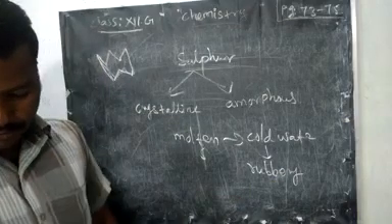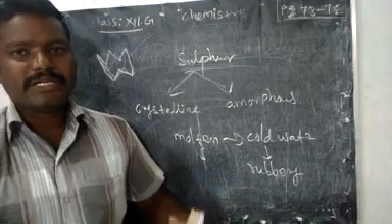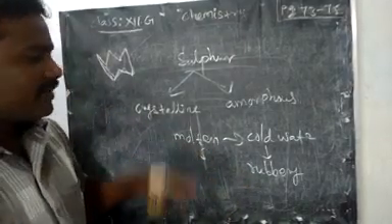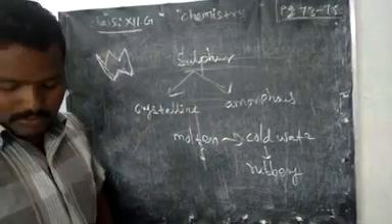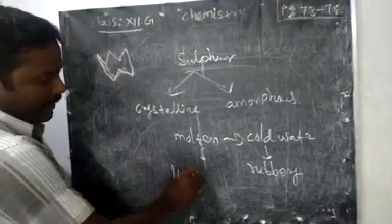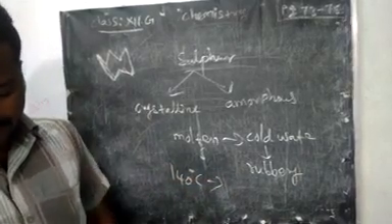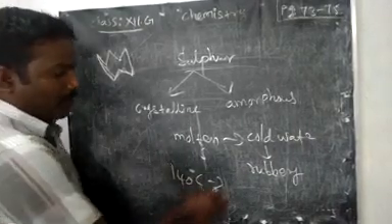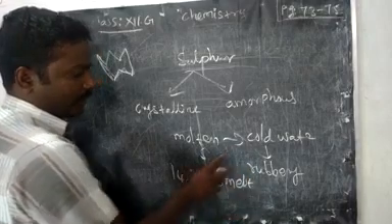The last thing we are going to discuss is about the states of sulfur. Maximum sulfur exists as a liquid and gaseous state around 140 degrees.